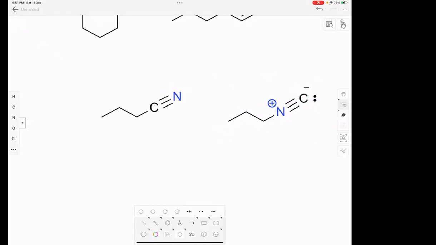Clear? Yes, sir. Whereas carbon, if you see, has 5 electrons: 1 lone pair, so 2 electrons, plus 3 bonded electrons. So it has 5. It has 1 extra because it is supposed to have 4. That's why it has a negative charge. Clear? But overall it is neutral. Can you see?